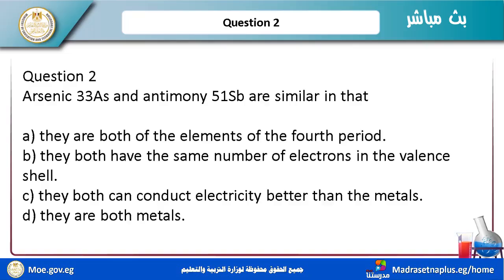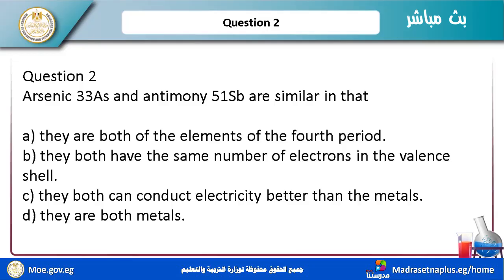Question number two: arsenic, As, its atomic number is 33, and antimony, Sb, atomic number 51, are similar in that: they are both elements of the fourth period? No, it's not true. They both have the same number of electrons in the valence shell.